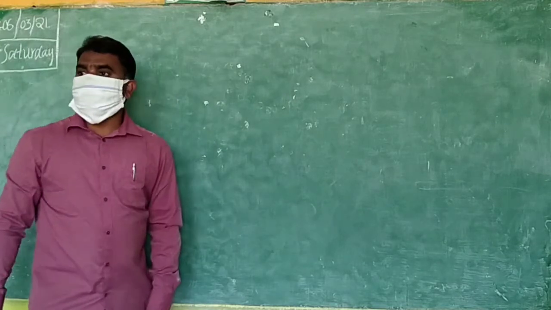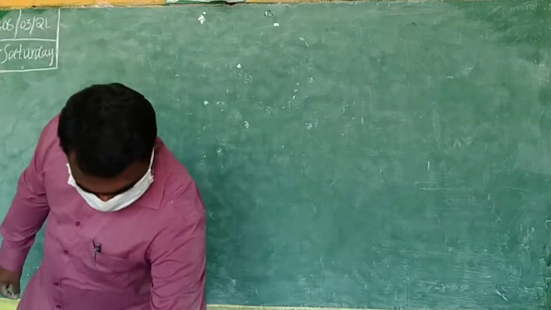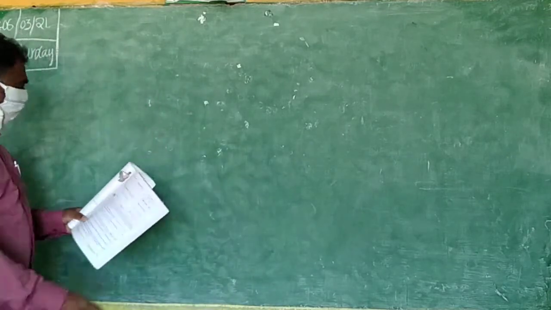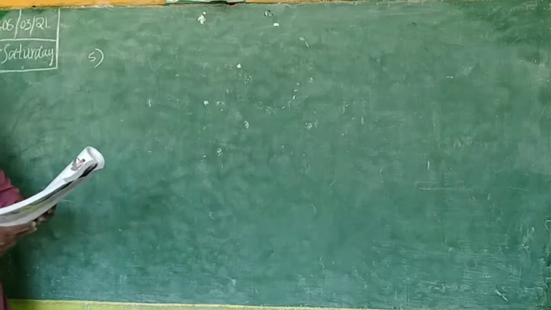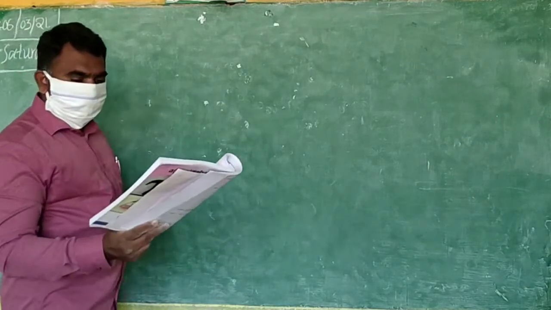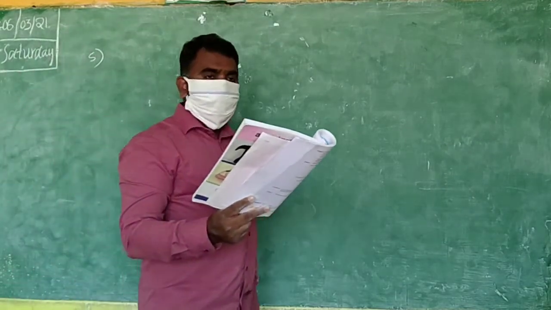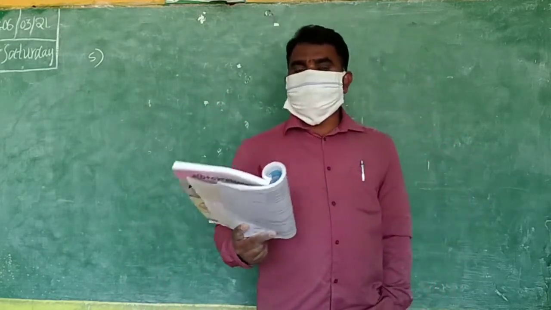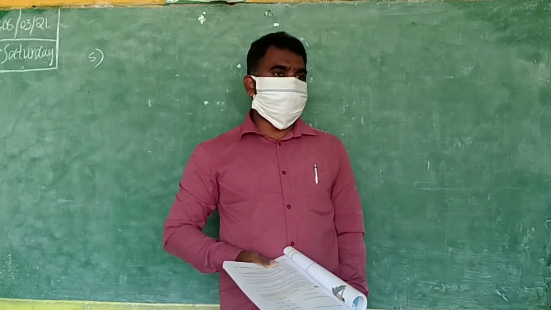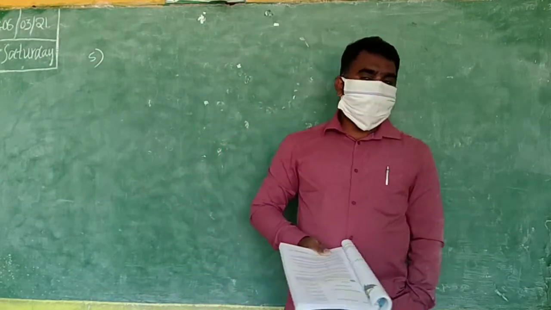Okay, shall I explain the sixth one? Question number 5. On a rainy day, out of 150 students in a school, 25 are absent. Do you understand? What do you understand?